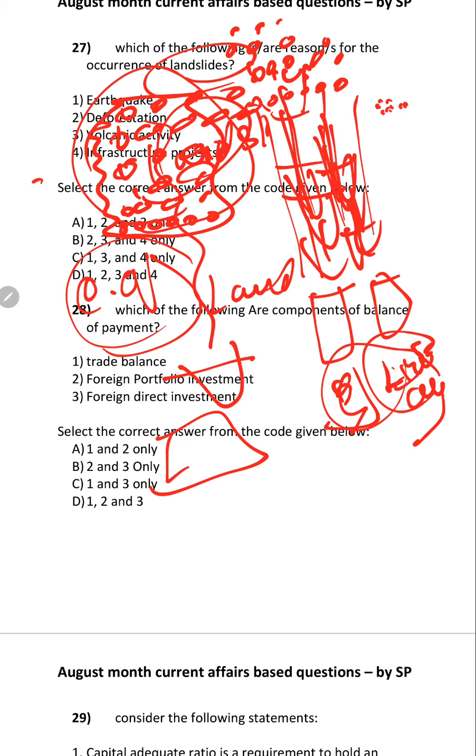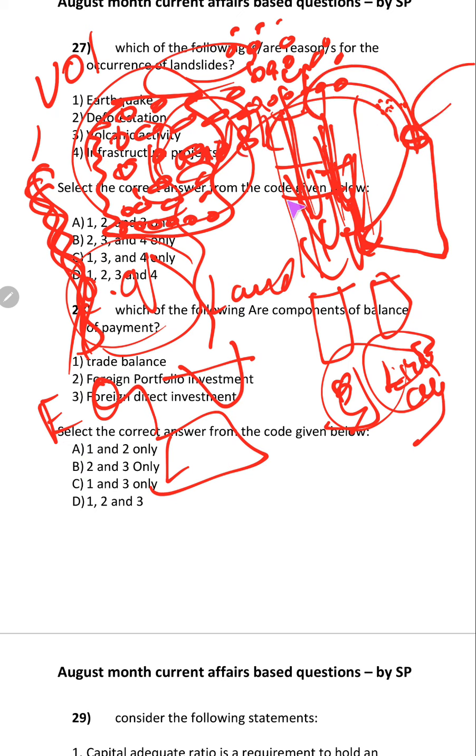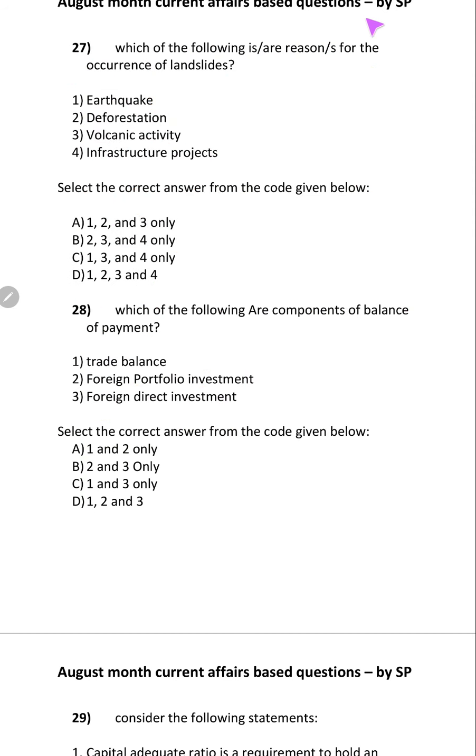Anything which creates vibration can cause it. Earthquakes can create vibration, and even volcanic eruptions also create vibration. This is about vibration.